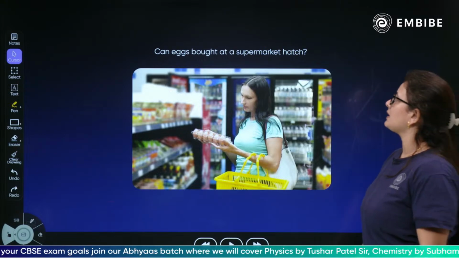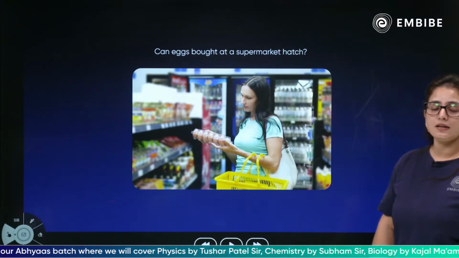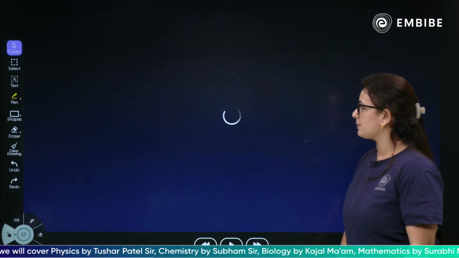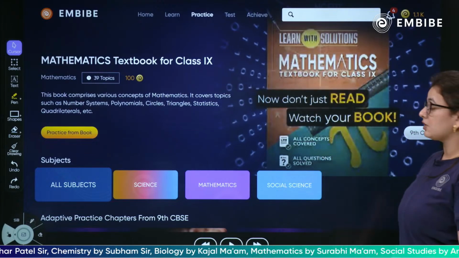Children, can eggs bought at the supermarket hatch? So this is something we are going to discuss. Do you think the eggs we bring from the supermarket can hatch and develop into a chicken? No, of course not, because they have not been kept in incubation.